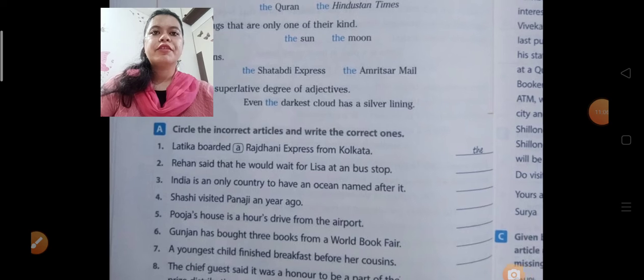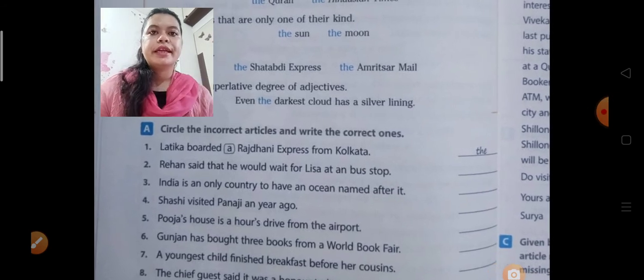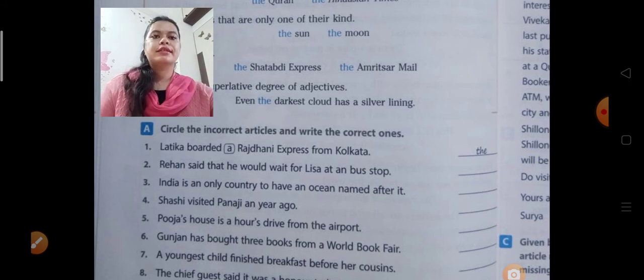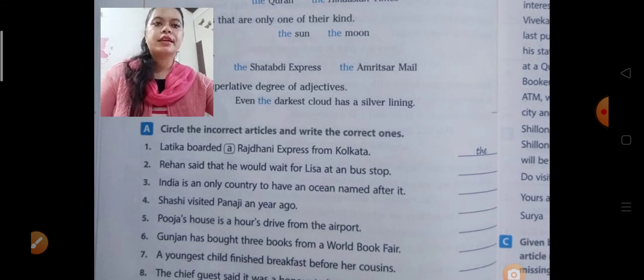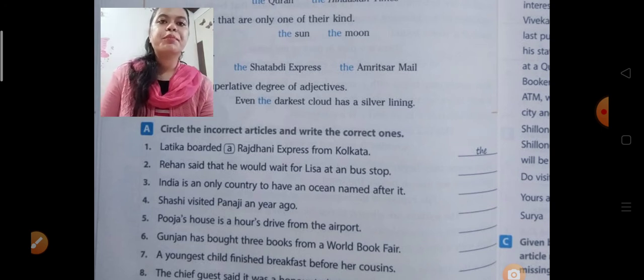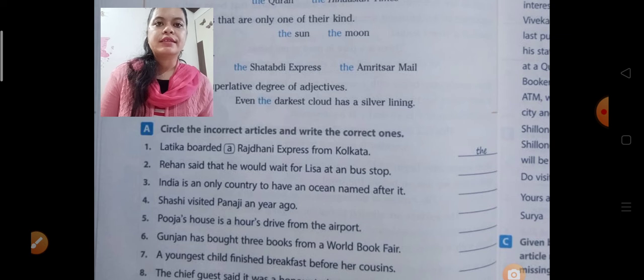Now see here, there is one exercise in your textbook, page number 28, exercise A. Circle the incorrect article and write the correct ones. They have written an article that is not correct; we need to circle it and write the correct article in the given place. The first one they have done for our understanding: Latika boarded a Rajdhani Express from Kolkata.